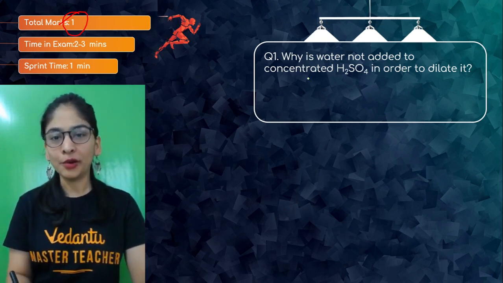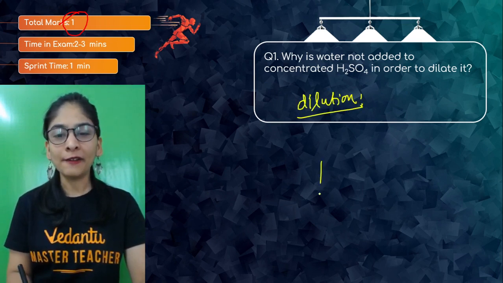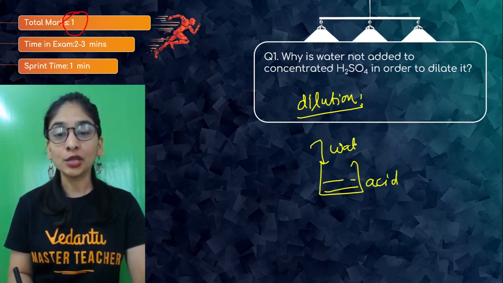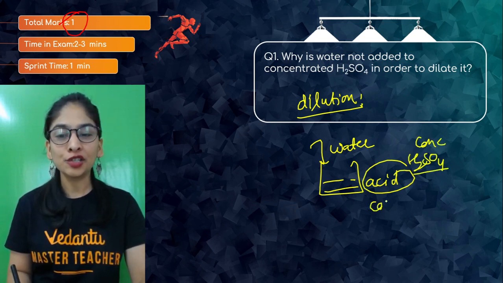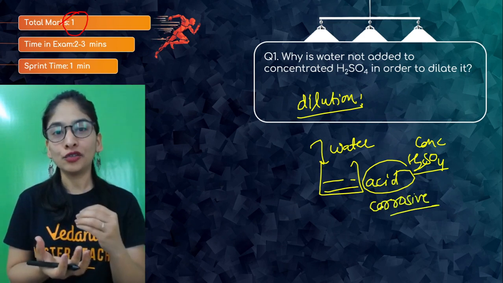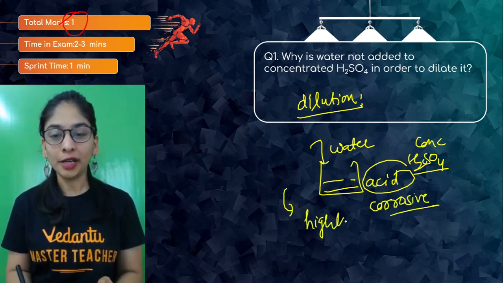This is something that you already know, that when we do dilution, we never prefer taking an acid and then putting water into it, because this acid, when I talk about sulfuric acid, is in the form of concentrated acid, which is very corrosive in nature. And when you directly try to put water in to dilute, what will happen? This will be a highly exothermic process.